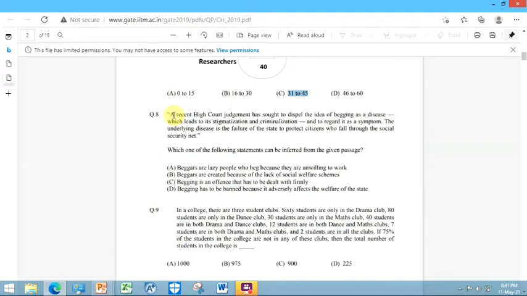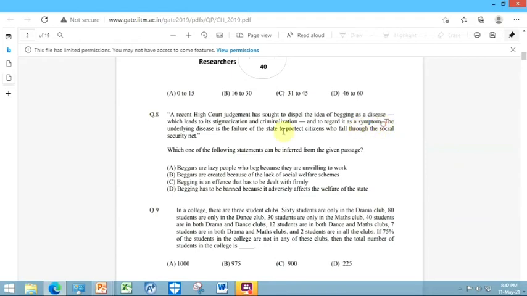Next, question 8 is, a recent High Court judgment has sought to dispel the idea of begging as a disease. So begging as a disease is to be dispelled, which leads to stigmatization and criminalization, and to regard it as a symptom.